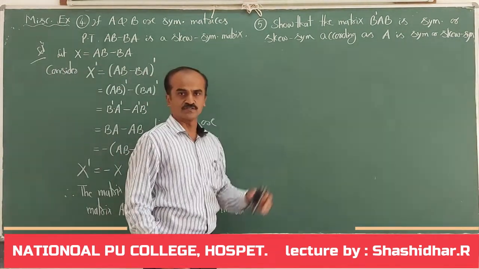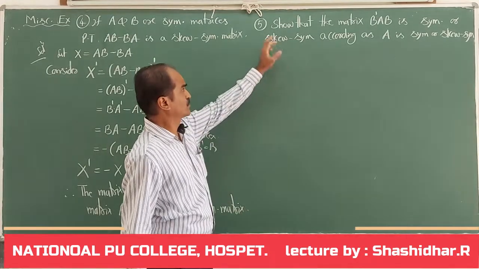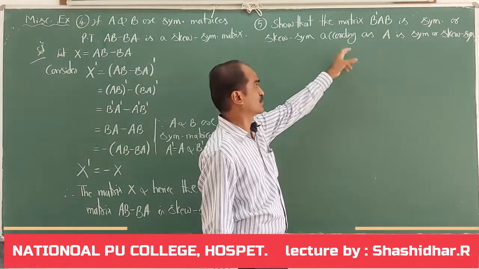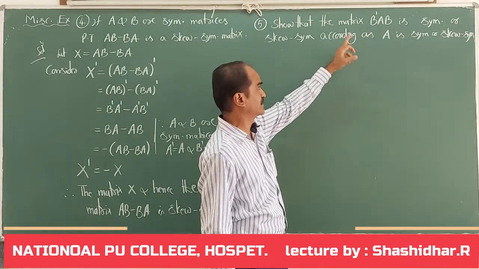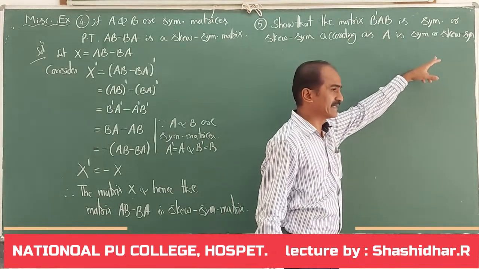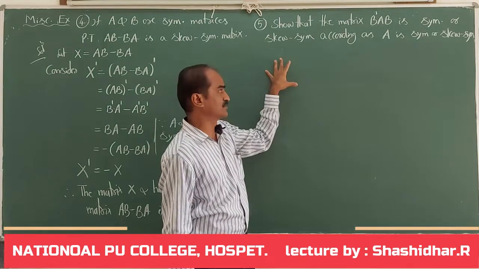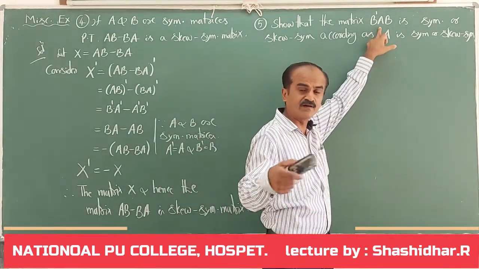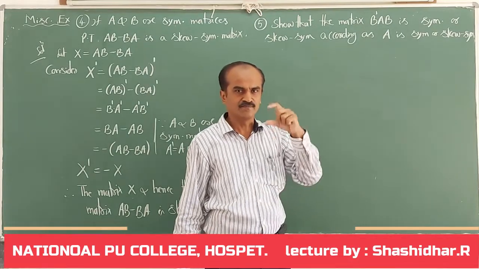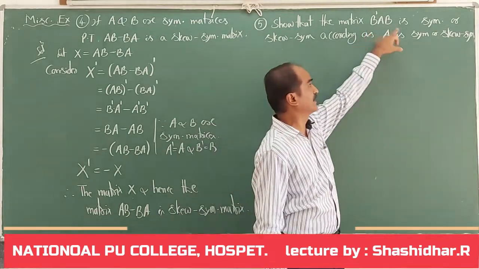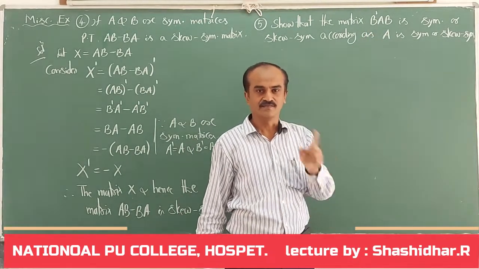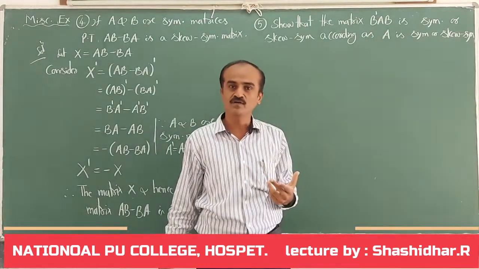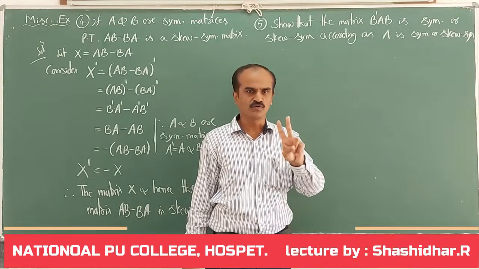In the fifth question, show that the matrix B dash AB, the product of three matrices they have given, is symmetric or skew symmetric according as the matrix A is symmetric or skew symmetric. If matrix A is symmetric, we have to show that B dash AB is symmetric. If matrix A is skew symmetric, I have to show that B dash AB is also a skew symmetric matrix. Two cases I have to consider.